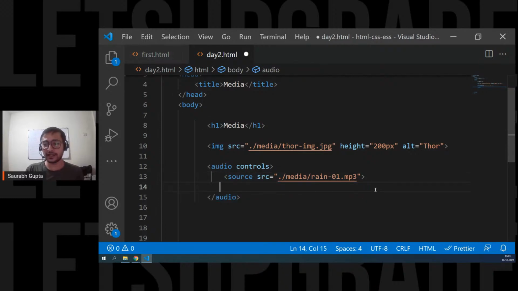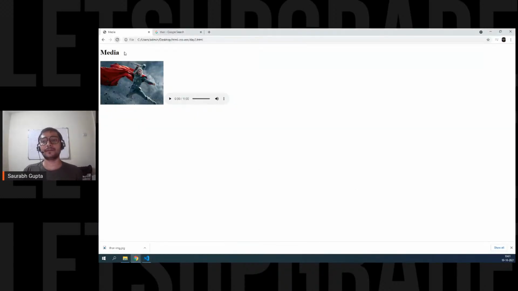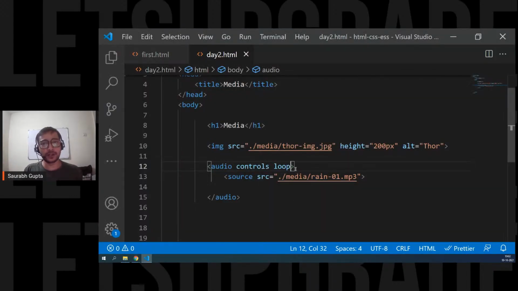And yes, there is one more attribute named loop. So what does loop do? Simply, once you play it and once it ends, it loops. That means once it ends, it doesn't stop. It plays again. Is that clear? Normally we don't use it, but it's there if you want to loop your audio again and again. So right now we don't need it, so I'm just removing it.